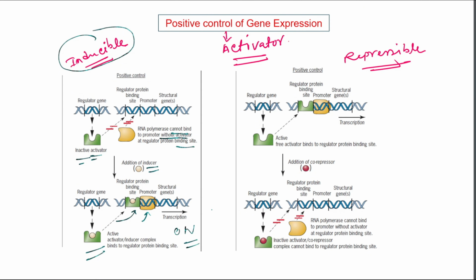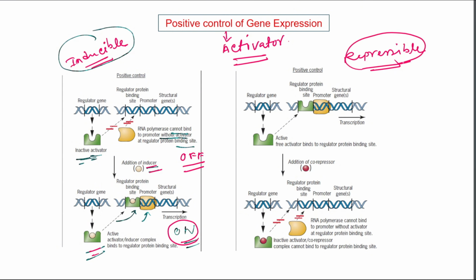So here the activator protein helps in the activation of gene expression. When the activator is inactive, then the gene expression is off. When the activator is active, then the gene expression is on. That's why it is called positive control of gene expression, and it is called inducible system because the inducer helps in the activation of the activator.